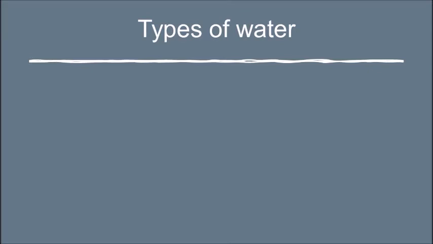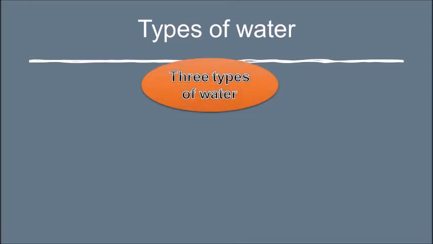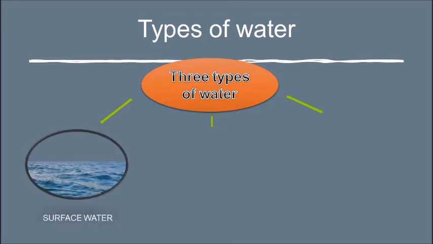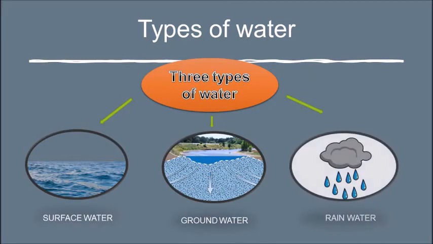Types of water. There are three types of water. They are surface water, groundwater, and rainwater. Surface water is the water which is seen on the surface of the earth, and groundwater is found under the ground.